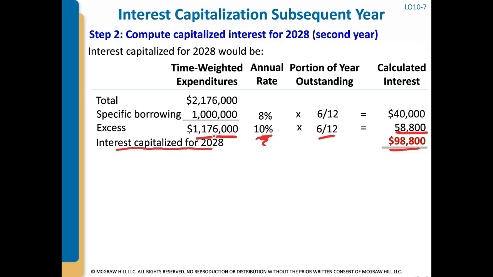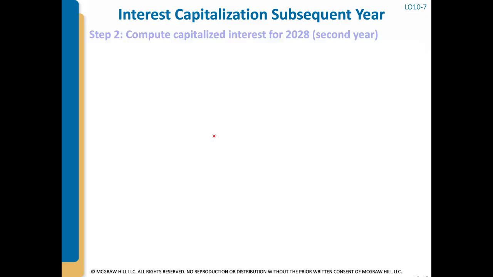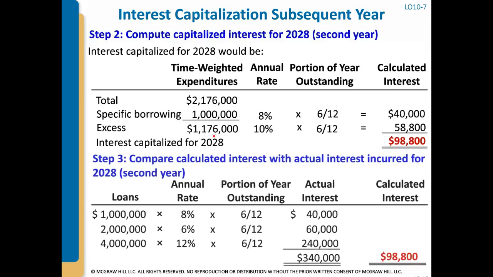You still have to go to step 3, which is right here. You have to compare the calculated interest, the 98,800, to the actual interest that was outstanding for the entire year. This does include the construction loan amount.